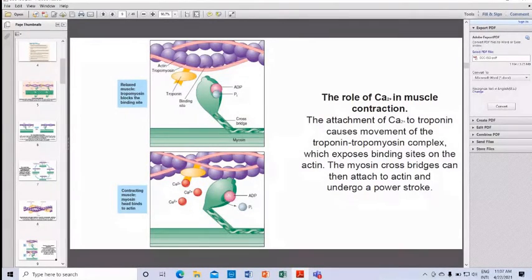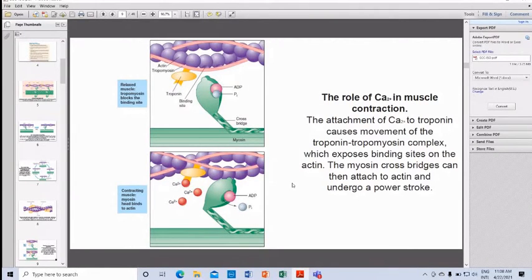The attachment of calcium to troponin causes movement of the troponin-tropomyosin complex. When calcium is attached to troponin C, it causes movement of the troponin-tropomyosin complex. This exposes the binding site on the actin. The myosin cross bridge can then attach to actin and they undergo a power stroke.